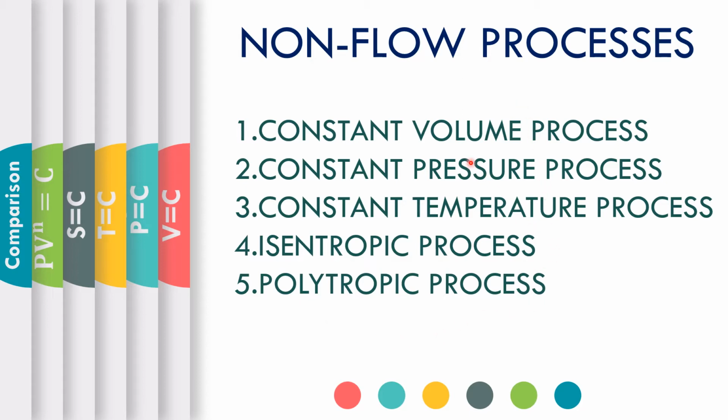In the constant volume process, the volume is constant throughout the process. In the constant pressure process, the pressure is constant, and in the constant temperature process, the temperature is kept constant throughout. In the isentropic process, the entropy is constant. And last, the polytropic process follows the law PV^n equal to constant. So these are all the major non-flow processes. According to the power of n in the polytropic process, we can vary n to achieve all these 4 processes. Let's see them one by one in the further slides.